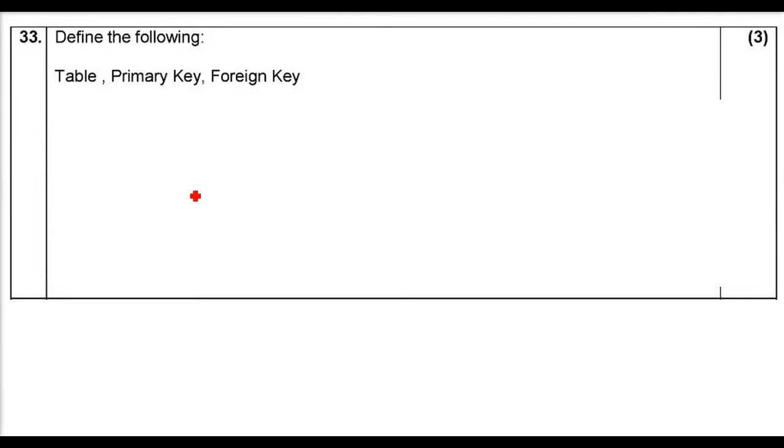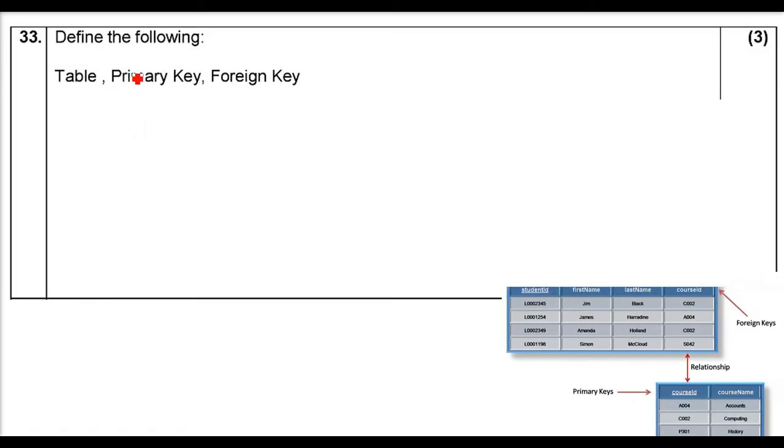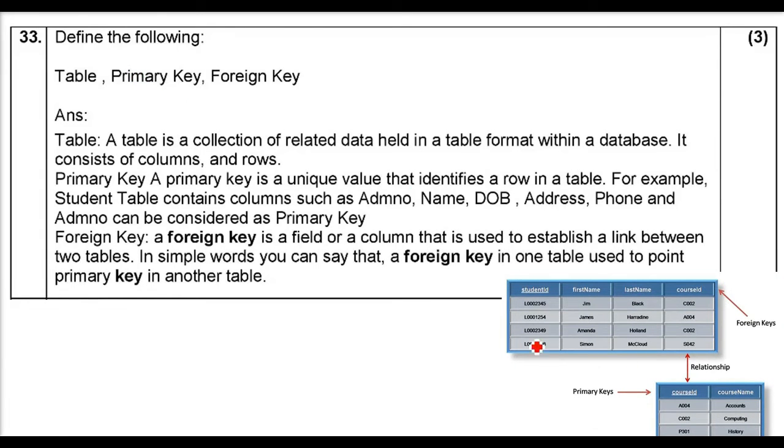Define the following. Whenever we are talking about a database management system or a relational database management system, these are certain terms which we must know, and they are normally asked in your exam. If you see, there are two tables here. We'll talk about these tables in discussing these definitions. First of all, we make a schema, then we make an ER, entity relationship diagram, and then we formulate a table. But the table should have a single field that can uniquely identify the records.